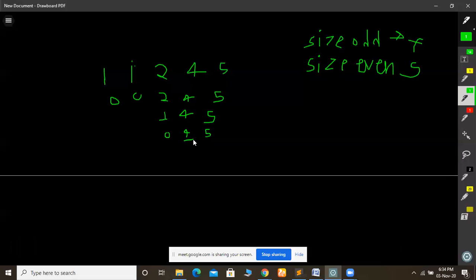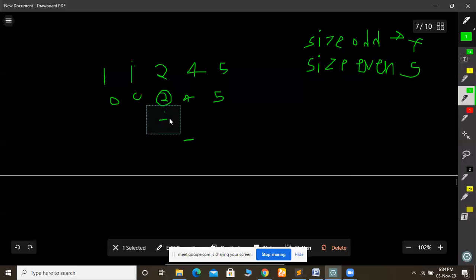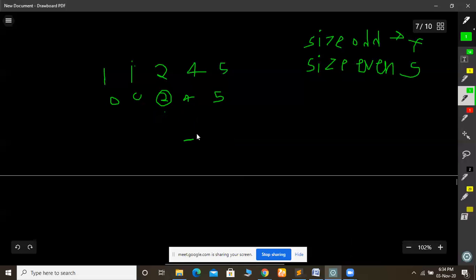So now all control is in the first person's hand. In this case the first person will win, because they are playing optimally. What will he do? He will pick one element from here and stop the second person here, 1 4 5.